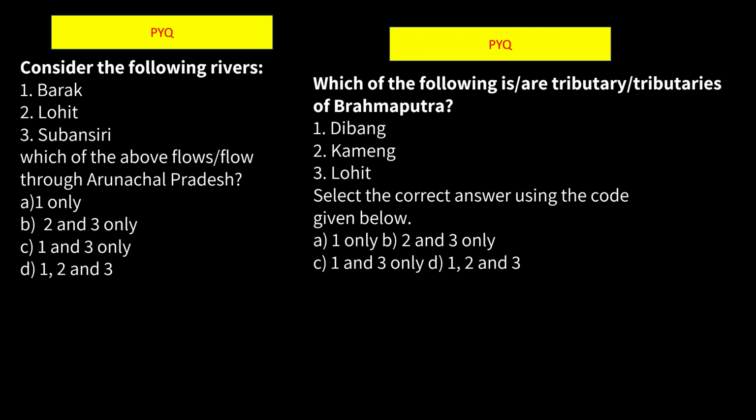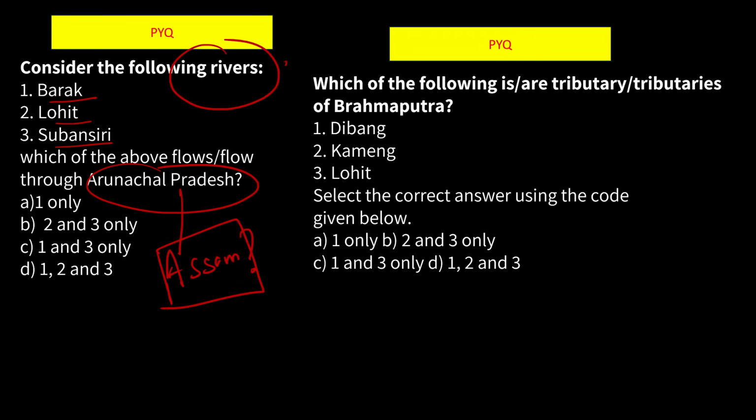Mostly the question will be covering the rivers. You can see this question: consider the following rivers: Barak, Lohit and Subansiri. How many of them flow through Arunachal Pradesh? A similar question they can frame: how many of the rivers flow through Assam? So one question you can expect is what are the rivers flowing through Assam? Because whenever you discuss flood, you have to discuss rivers, and Brahmaputra is one of the main rivers which causes